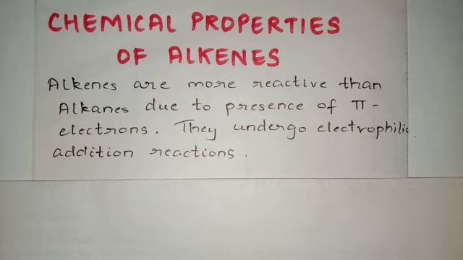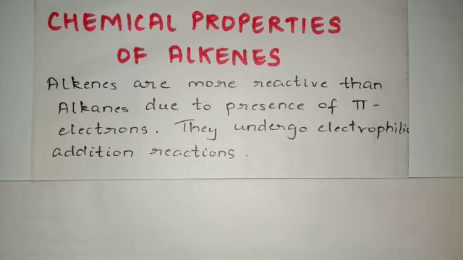The first bond is known as a sigma bond, and the second bond of the double bond is known as a pi bond. Students, both of these are covalent bonds formed by sharing of electrons. The electrons which make the sigma bond are known as sigma electrons, and the electrons which make the pi bond are known as pi electrons. In alkanes we have only sigma bonds, there is no double bond, no pi bonds or pi electrons, but in alkenes we have pi electrons, which makes alkenes more reactive than alkanes.